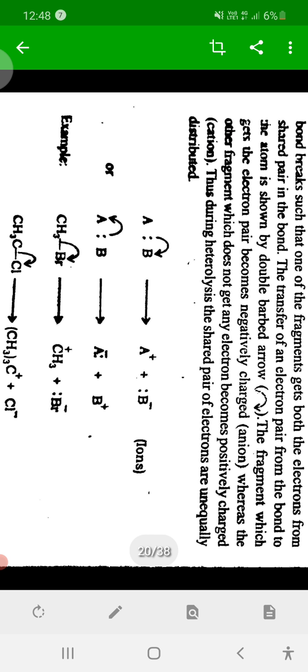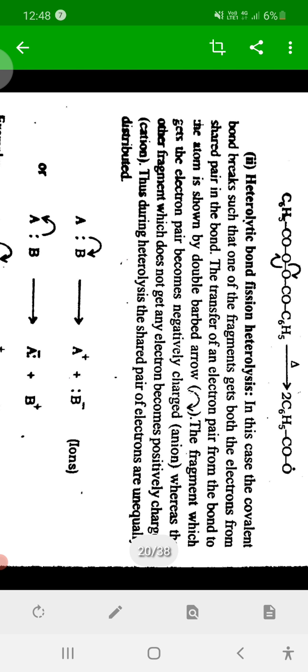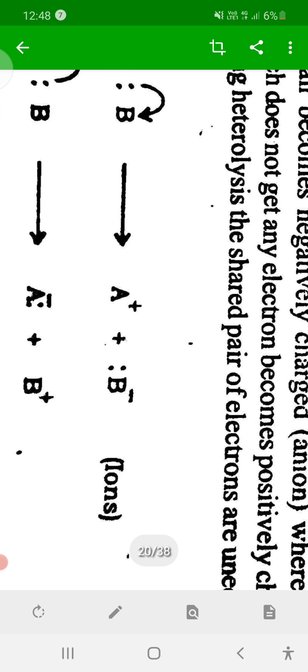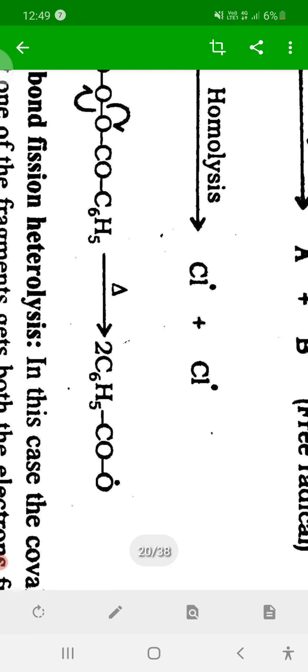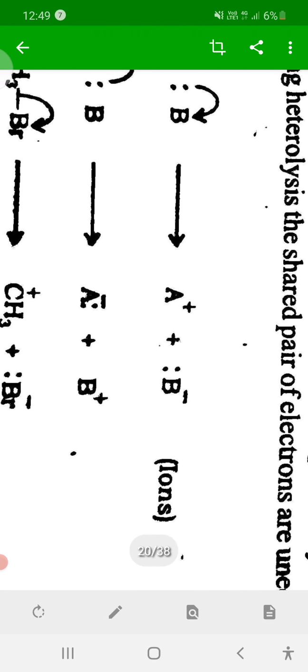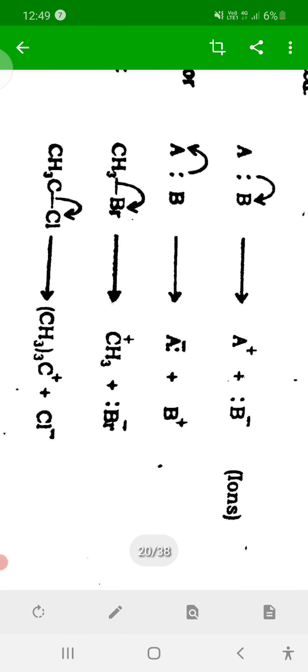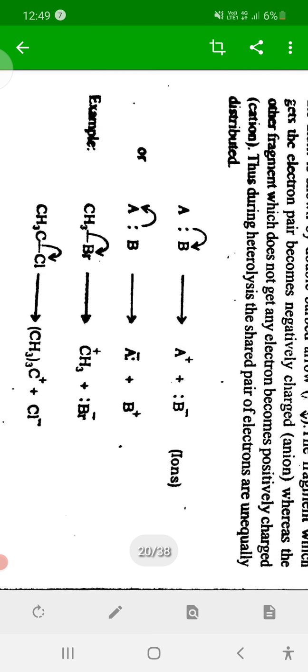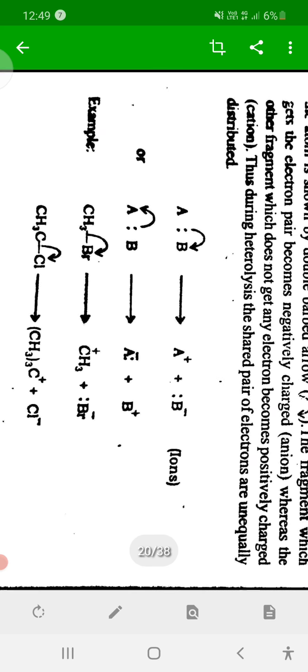Thus heterolytic fission results in the generation of ion pairs, positive and negative species, while homolytic fission results in the generation of free radicals.